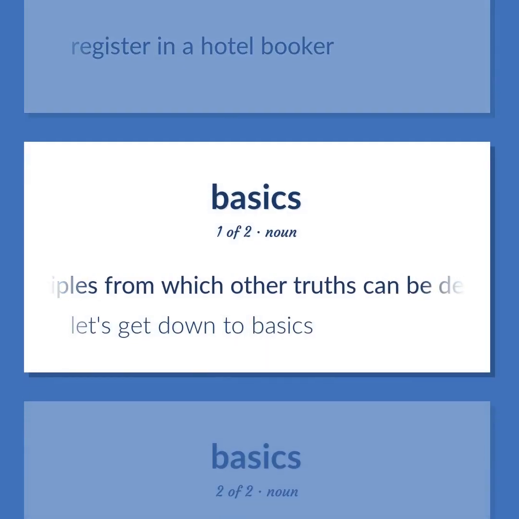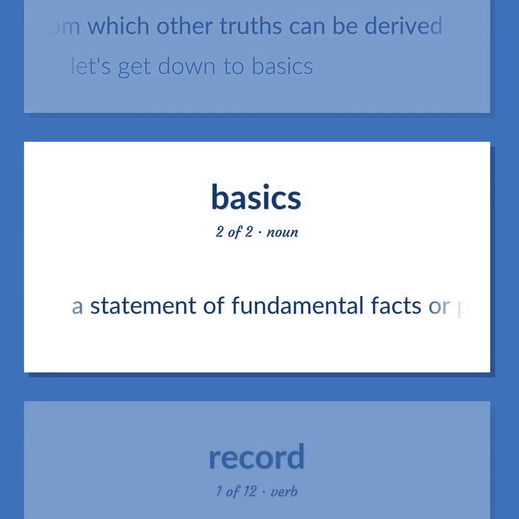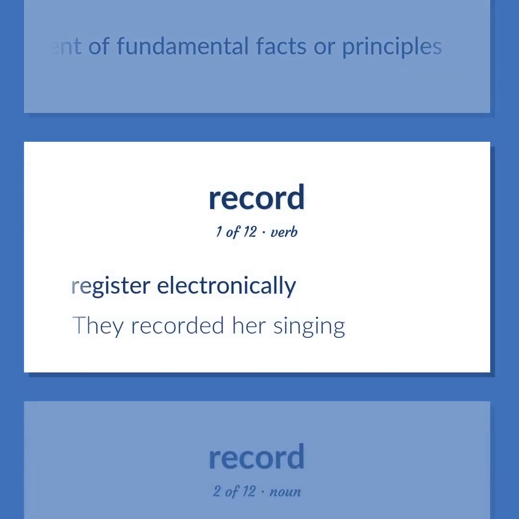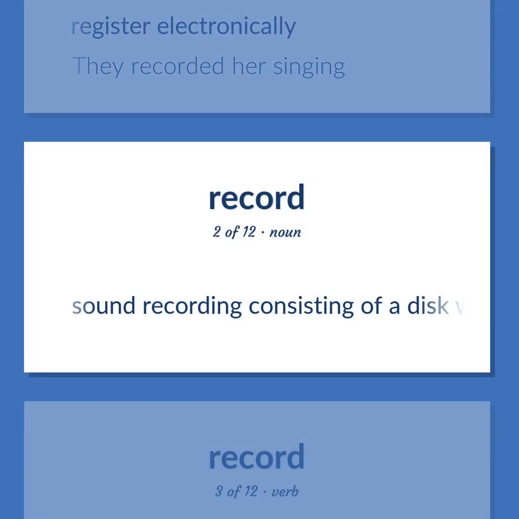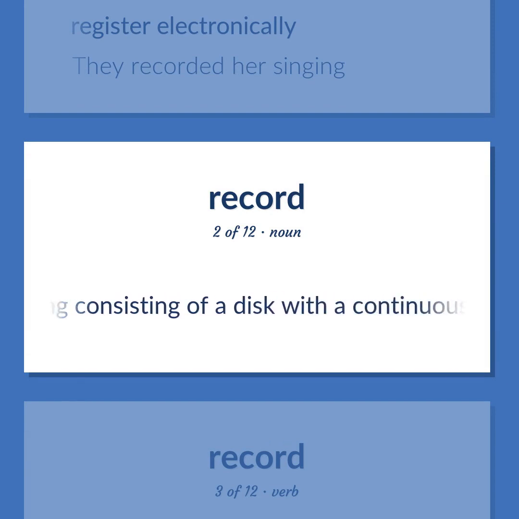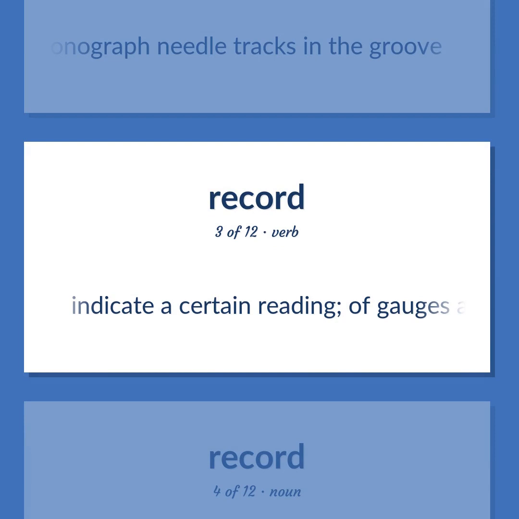Principles from which other truths can be derived. Let's get down to basics. A statement of fundamental facts or principles. Register electronically. They recorded her singing. Sound recording consisting of a disc with a continuous groove, used to reproduce music by rotating while a phonograph needle tracks in the groove. Indicate a certain reading, of gauges and instruments.